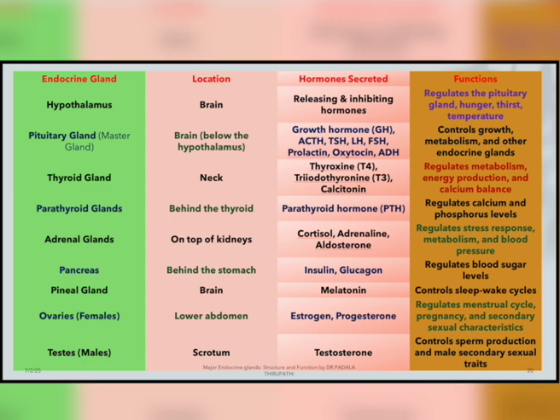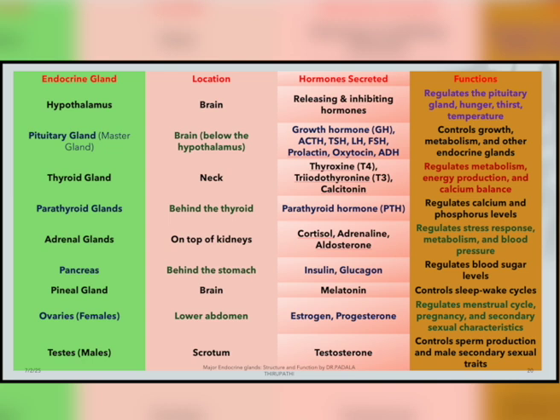Then the next one, the parathyroid gland. It is very near to the thyroid gland, behind the thyroid gland, so we call it the parathyroid gland. It releases the hormone parathormone, or parathyroid hormone. It regulates or controls the calcium and phosphorus levels in the blood. Calcium and phosphorus levels are most important, along with the thyroid gland, for bone strength and muscle strength, the functions of the muscles and bones.